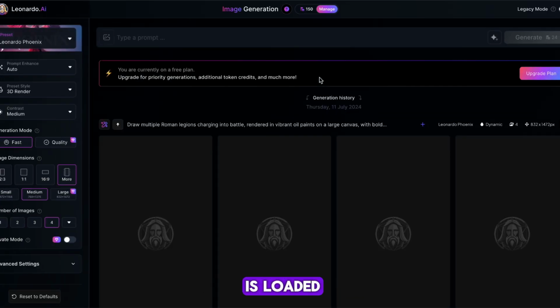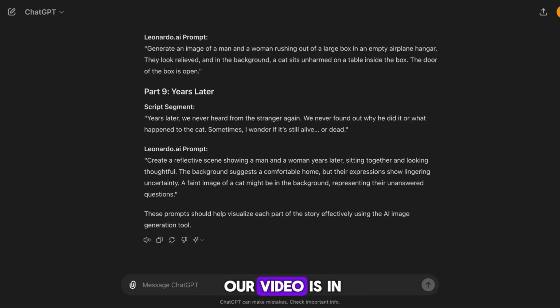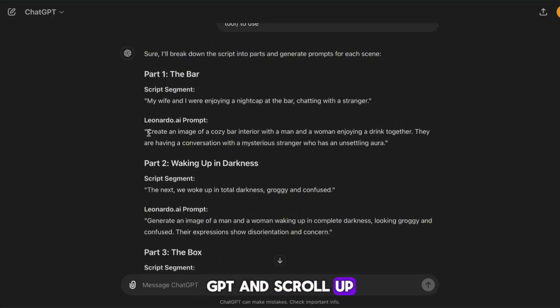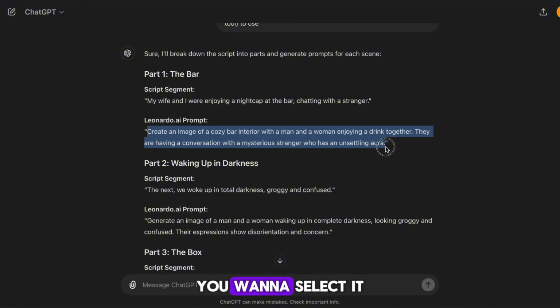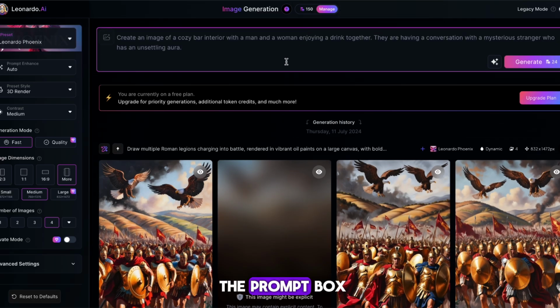Once the next page has loaded, you want to copy these exact settings on screen. This will ensure that our video is in the TikTok format. Now head back to ChatGPT and scroll up until you find your first prompt. You want to select it and copy it like so. Next, head back to Leonardo and paste it into the prompt box. After the prompt, I'm also going to add the words ultra realistic.